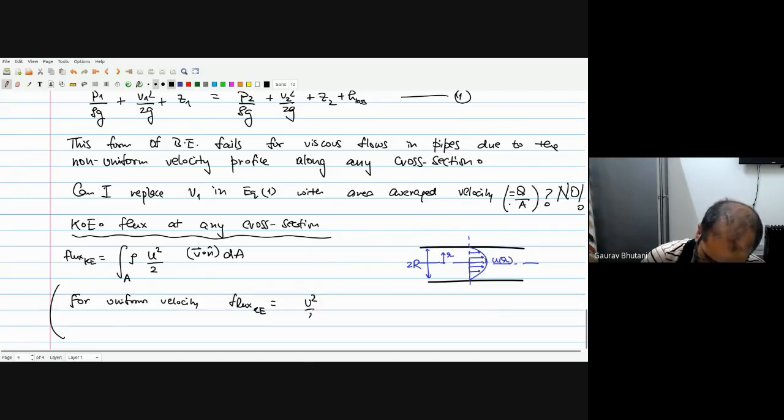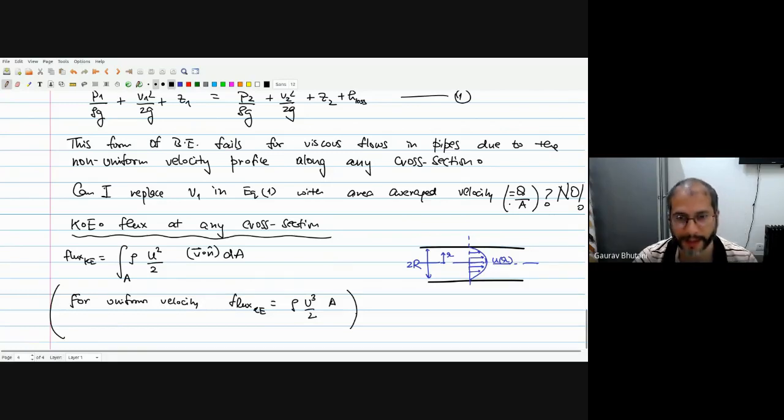So this is u square by 2. Now density is constant, we are assuming an incompressible fluid, and then the integral of v dot n. Again, v dot n is simply your u, so this becomes u cube, and then you have the integral over dA, which is the total area, A. So this is what we had for a uniform flow velocity.